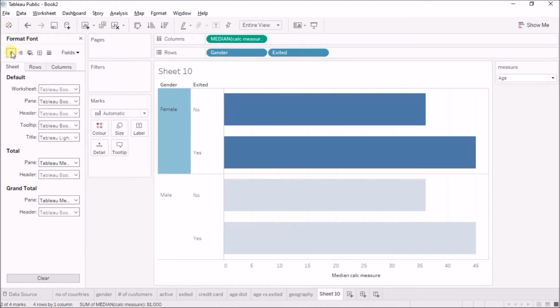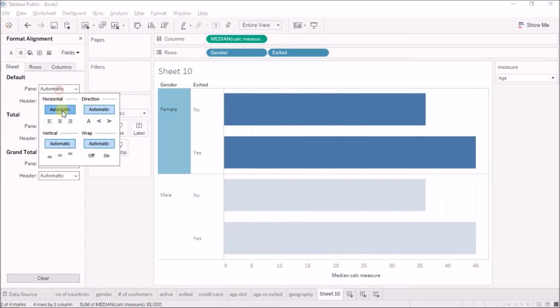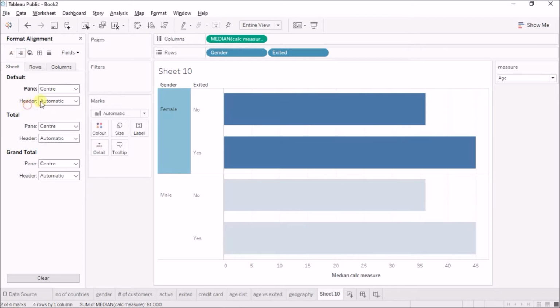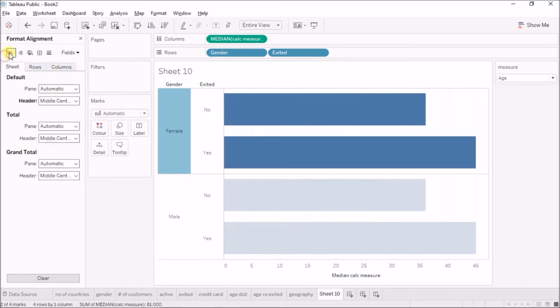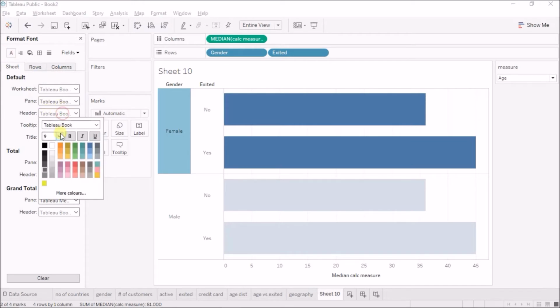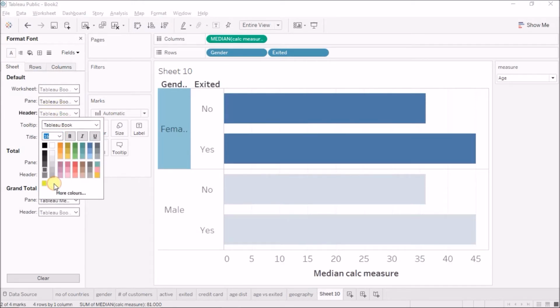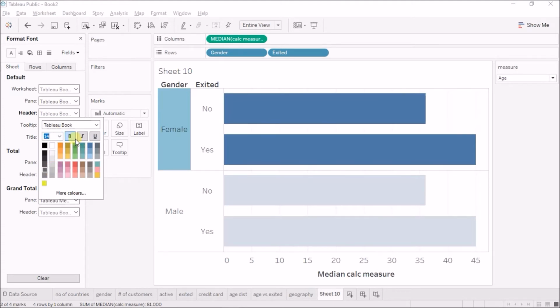So format alignment, I'll make it central, I'll make this central, so all of these are central now, and these also central, so all of these are in the center. Okay, and now in the header here as well, I'll make it 16, no, 16 is too big, 14, and I'll make them bold.